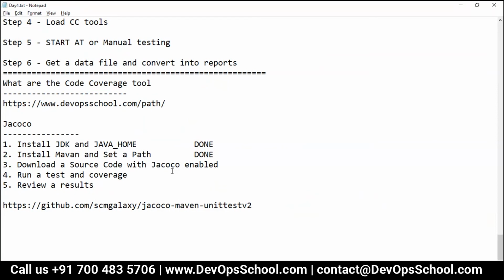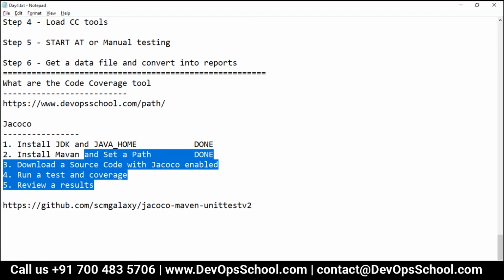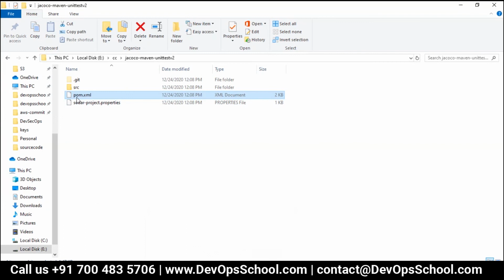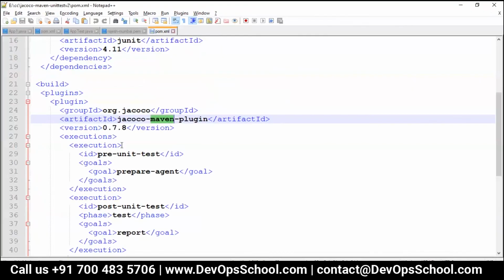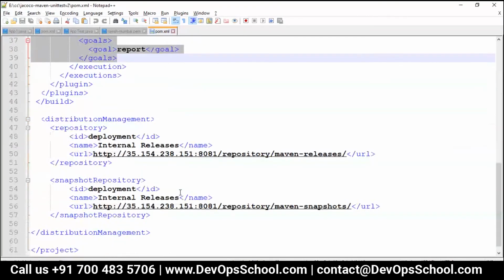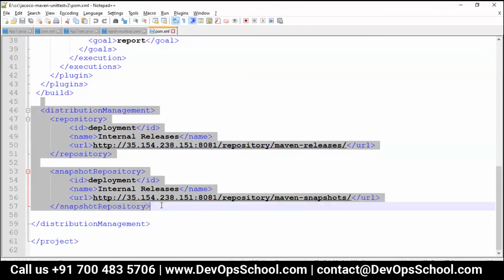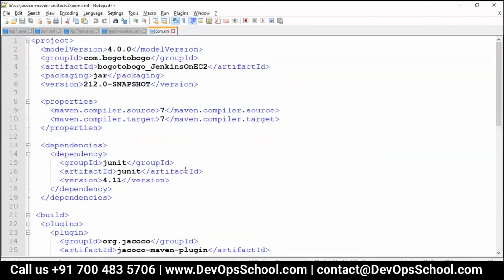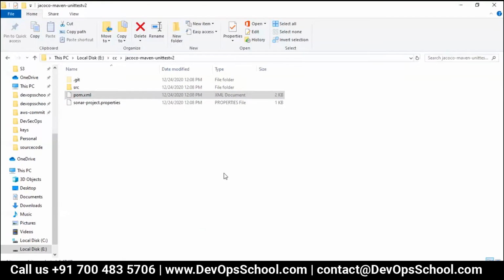The beauty of Jacoco is that it instruments the source code dynamically, on the fly itself. But if you use the other code coverage tool, Cobertura, then it has to be manually instrumented first and then loaded. Okay, so here Jacoco is being downloaded, and this and all is not needed, and done. So guys, everything you have in place.